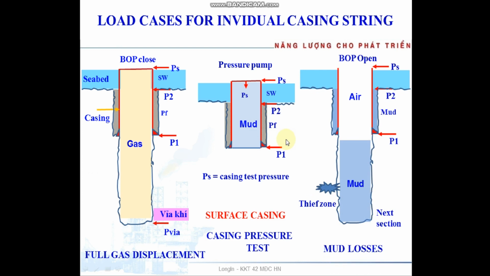Mud losses: when we drill the last section, we have total losses and the mud level drops below the shoe. That is full evacuation. Inside the casing is air. Outside the casing is seawater and mud column.